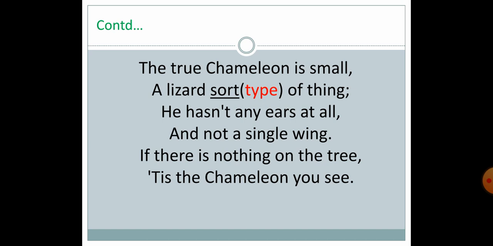The last line is very important. If there is nothing on the tree, it is the chameleon, you see. So if you find nothing on the tree, it is the chameleon you see in the tree. How? If there is nothing, how can you see the chameleon? It is a kind of contradictory line. Seemingly, it looks contradictory: if there is nothing, how can there be something?